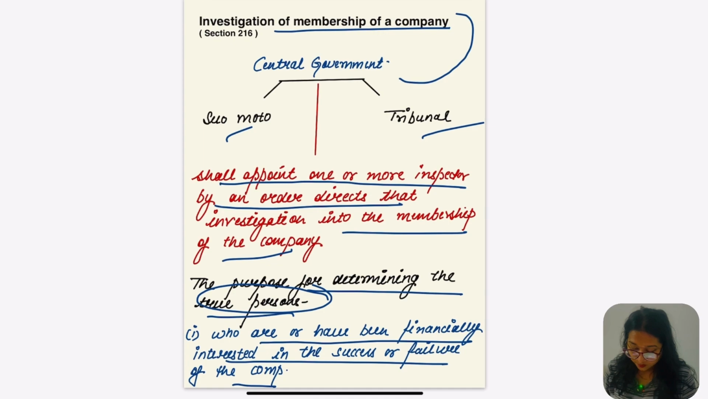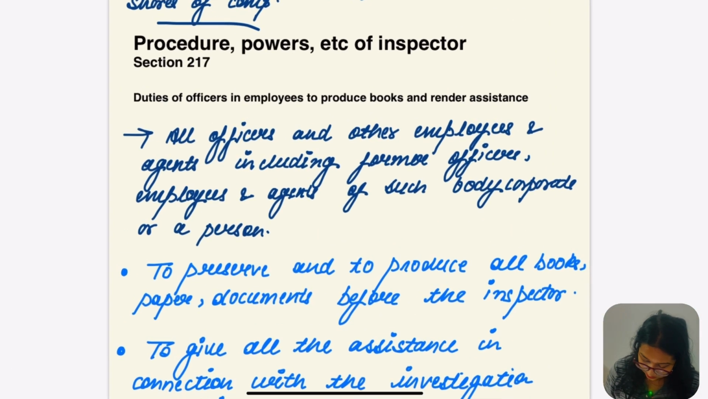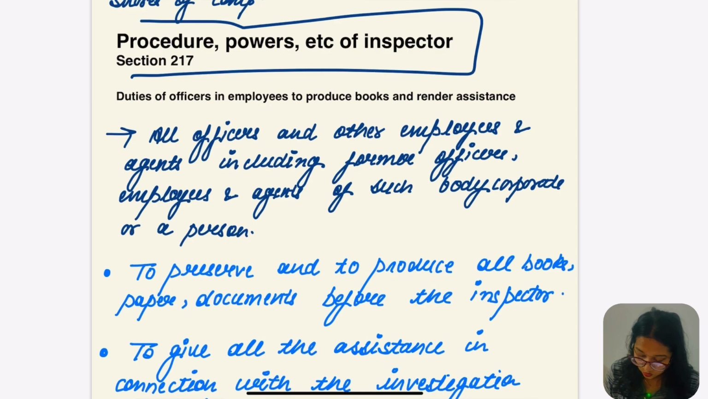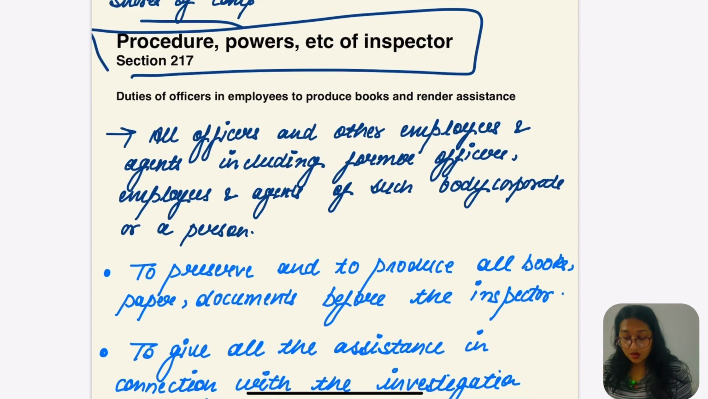So section 216 talks about the investigation of membership of the company. The CG will direct it either by itself or on the order of the tribunal. Let's go to the other section, which is 217, the procedure, powers, etc.